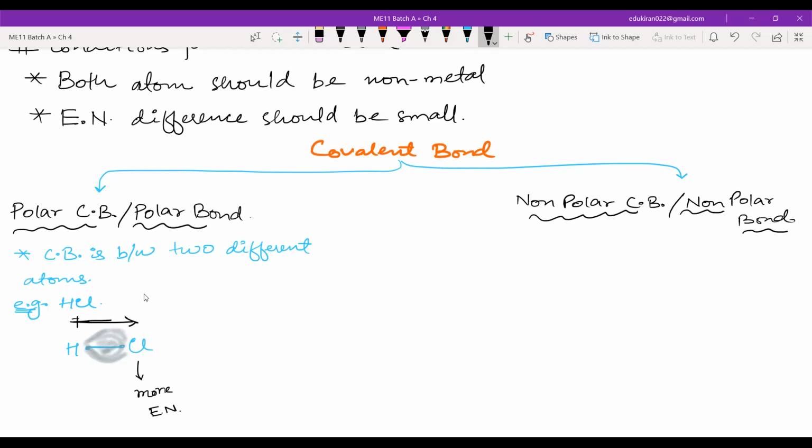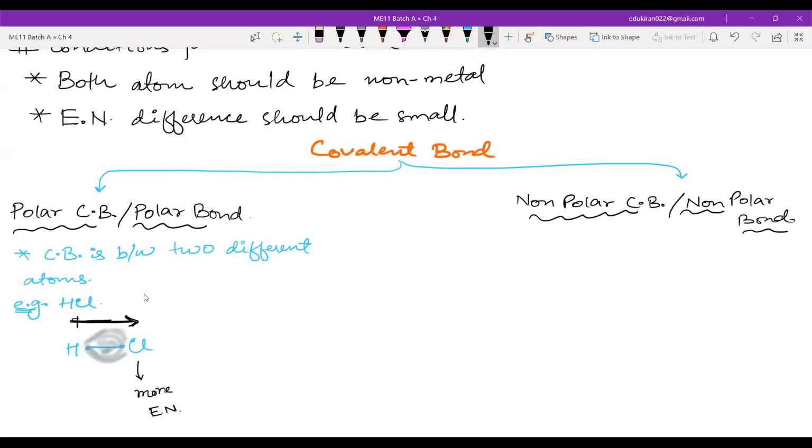Okay, what is dipole moment? Dipole moment is the separation. If you have a positive charge and a negative charge, then this is known as the dipole moment. There will be a dipole. This is one pole that is positive, and this is another pole which is negative, and these two separated by a distance is known as dipole.